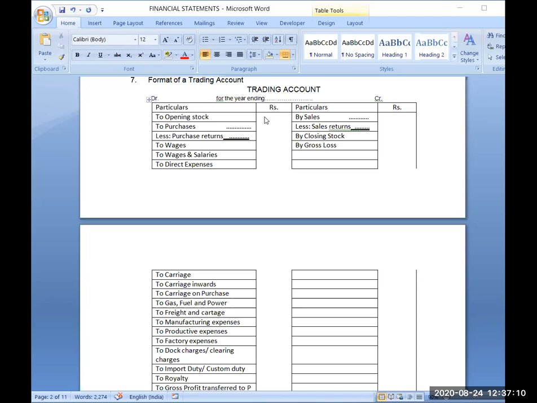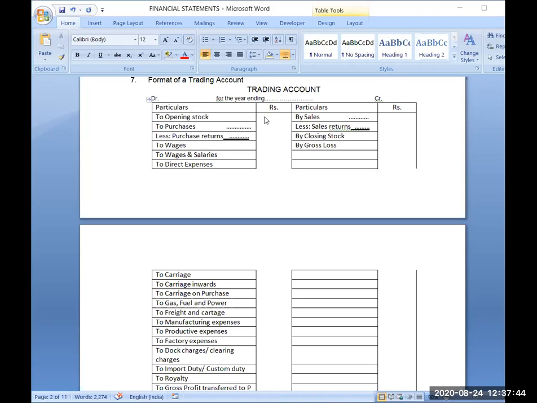Note it down along with purchase return also. Now, can you tell me what we call purchase return? Send me the message in chat box. Purchase return, I am asking again.